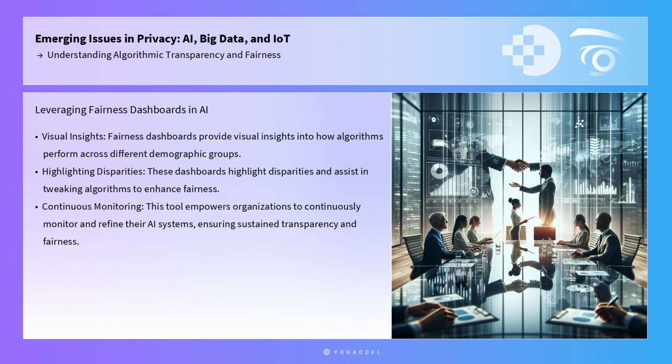Professionals in the field can also leverage practical tools such as fairness dashboards, which provide visual insights into how algorithms perform across different demographic groups. These dashboards highlight disparities and assist in tweaking algorithms to enhance fairness. For instance, a fairness dashboard can reveal if an algorithm disproportionately favors one group over another, prompting necessary adjustments. This tool empowers organizations to continuously monitor and refine their AI systems, ensuring sustained transparency and fairness.